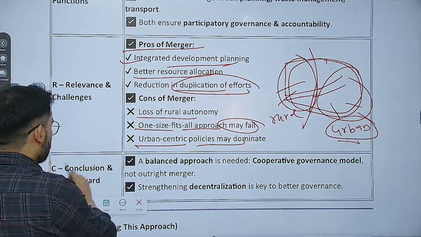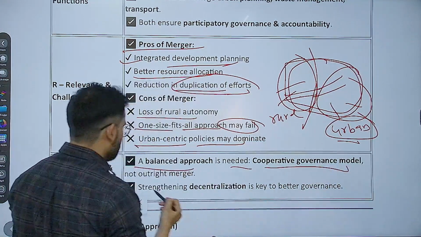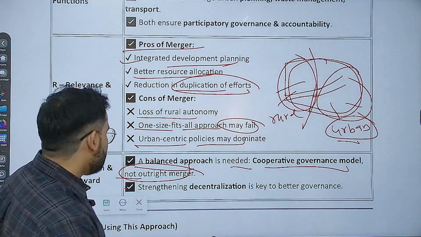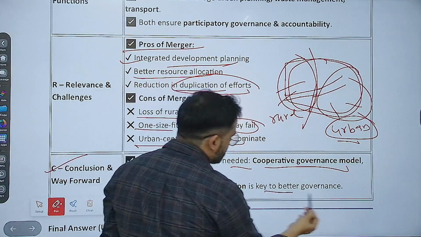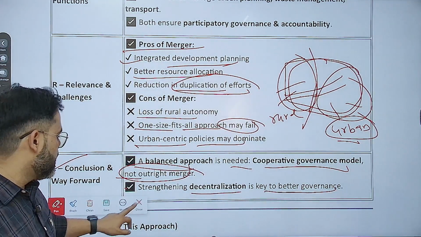What will you write in the conclusion? Conclusion: a balanced approach is needed, a cooperative governance model, not an outright merger. What do we need? We need a cooperative governance model. Strengthening decentralization is key to better governance, that you can write in such answers. Clear?